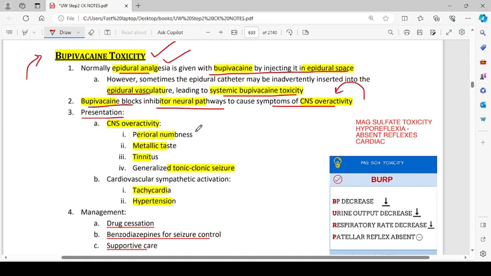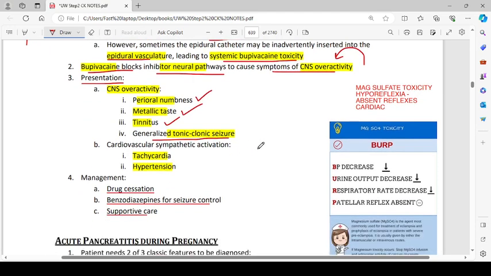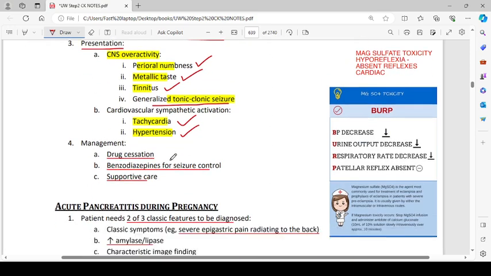So there will be perioral numbness, metallic taste, tinnitus, and generalized tonic-clonic seizures. Cardiovascular sympathetic activation will result in tachycardia and hypertension. Management is with drug cessation, benzodiazepines for seizure control, and supportive care.